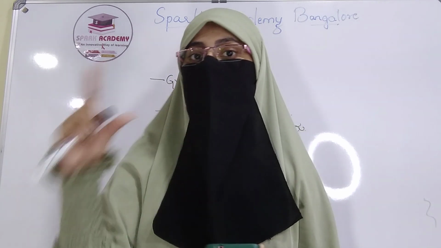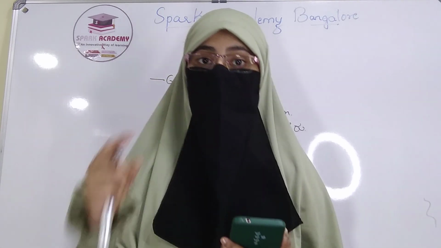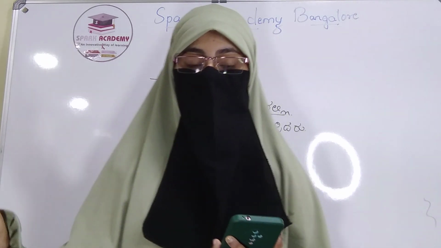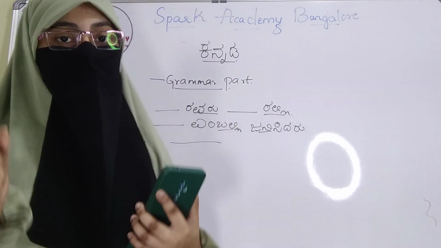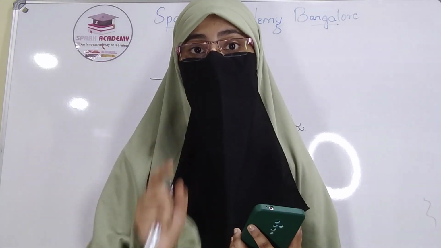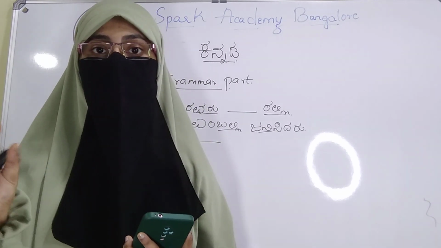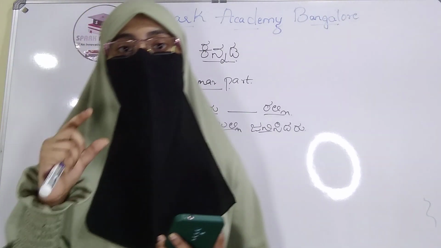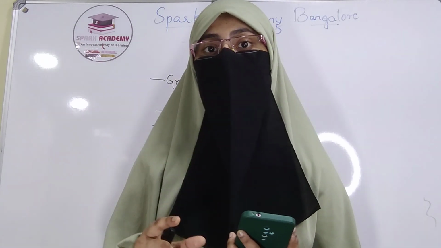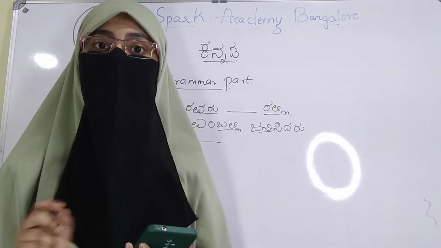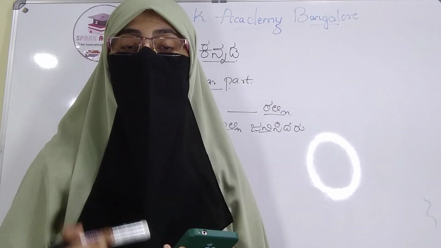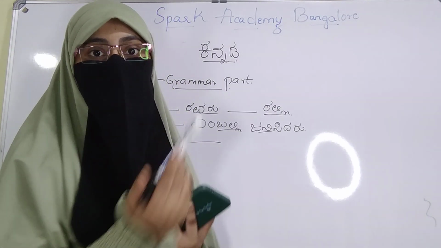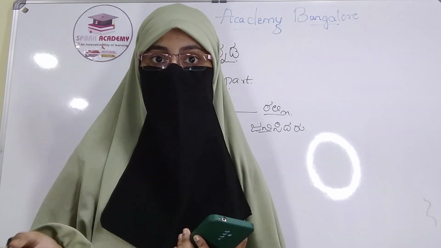So the entire grammar part we will be giving them by framing common sentences. The second thing that always comes is the saramsha, that is the summary of one stanza of the poem. Not all the students can write it in their own wording, so even for that we have found common sentences. That also will be given to the students.